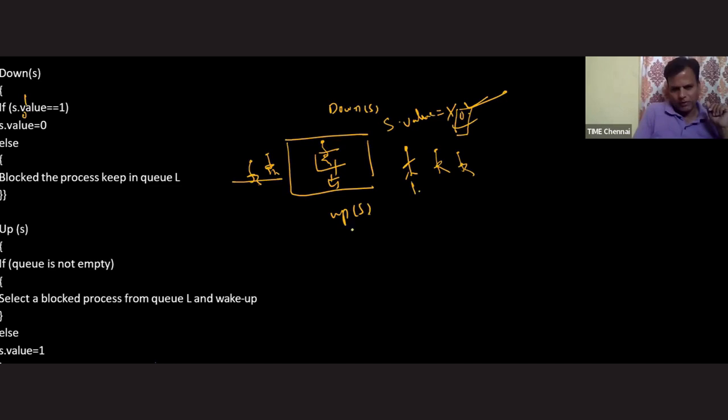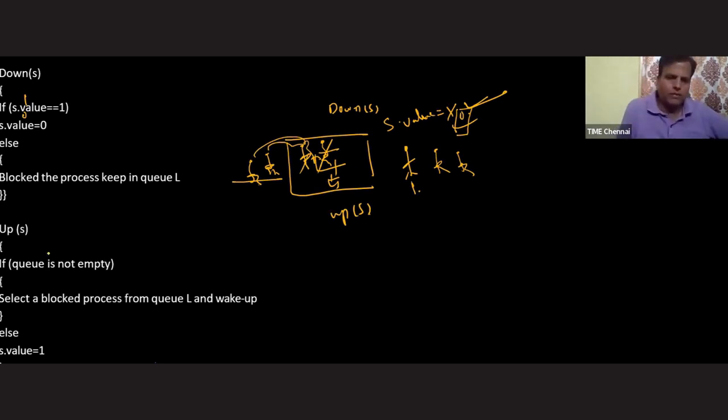Now, the first person wants to perform the up operation. Let's see what will happen. Is the queue not empty? The answer is yes. Then select a blocked process from the queue and wake it up. That means the first person is saying to the second person, boss, please come and sit on my chair because I am leaving. Now the second person is also checking this condition. Is the queue not empty? The answer is yes. It is asking the next one to come and sit here because I am leaving. Okay, fine. The last one.